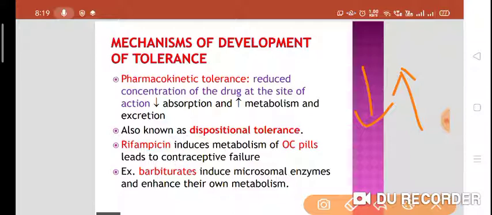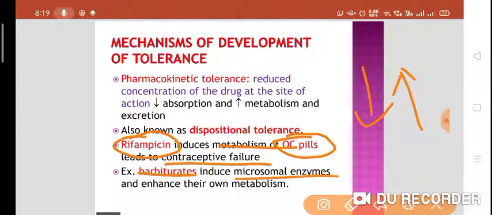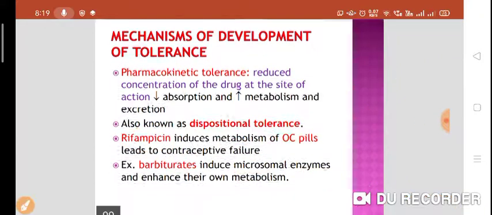So we'll take the example of rifampicin. Rifampicin will induce the metabolism of OC pills, right? It's a microsomal enzyme inducer, so it will induce the metabolism of OC pills, and lead to contraceptive failure. Barbiturates induce the microsomal enzymes and enhance their own metabolism.